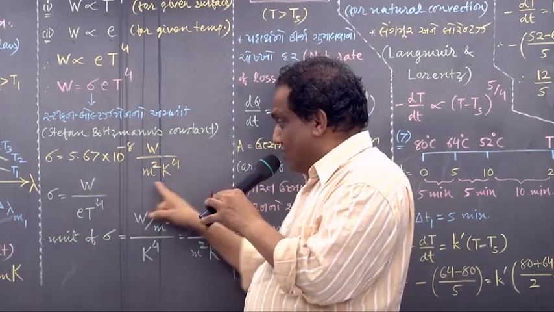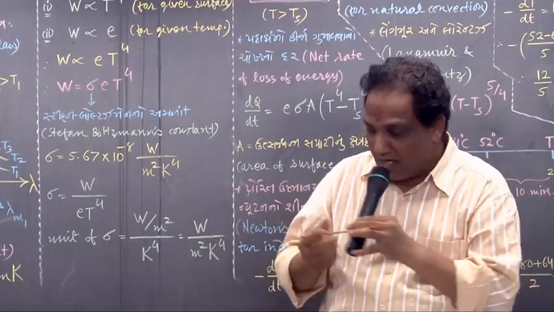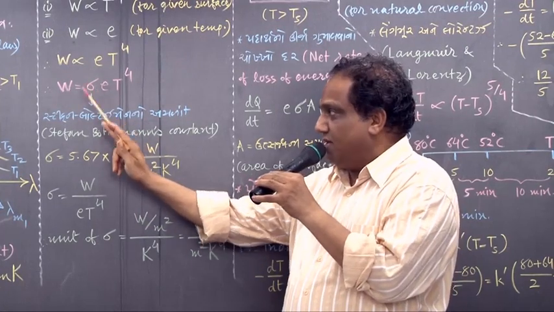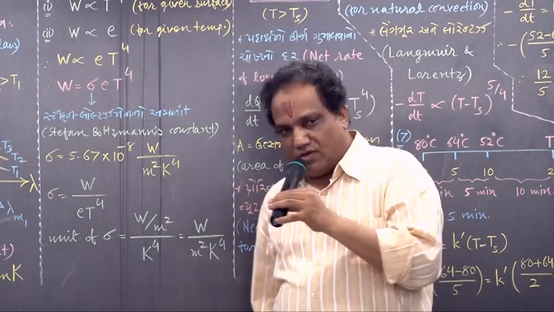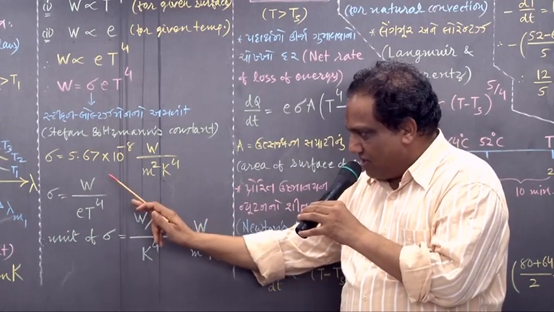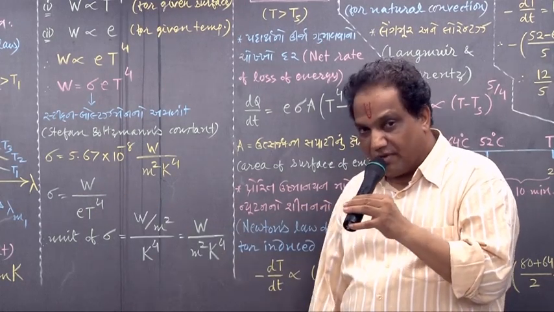Why is the unit watt upon meter square Kelvin raised to 4? Find out sigma. Make it the subject of the equation from here. Sigma will be W upon E T raised to 4. The unit of sigma will be the unit of all this. Unit of total emissive power is watt upon meter square.